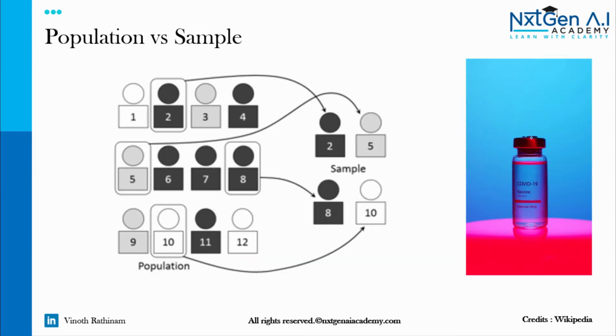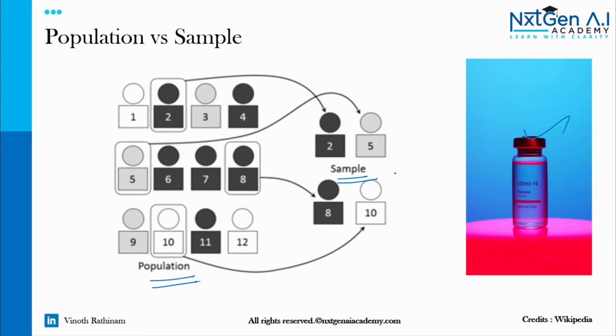Let's see with a simple example. Now we are all aware of the COVID vaccination. Tell me one thing, when medical companies want to test this medicine, did they test it on the entire population or a sample? Of course, a sample.